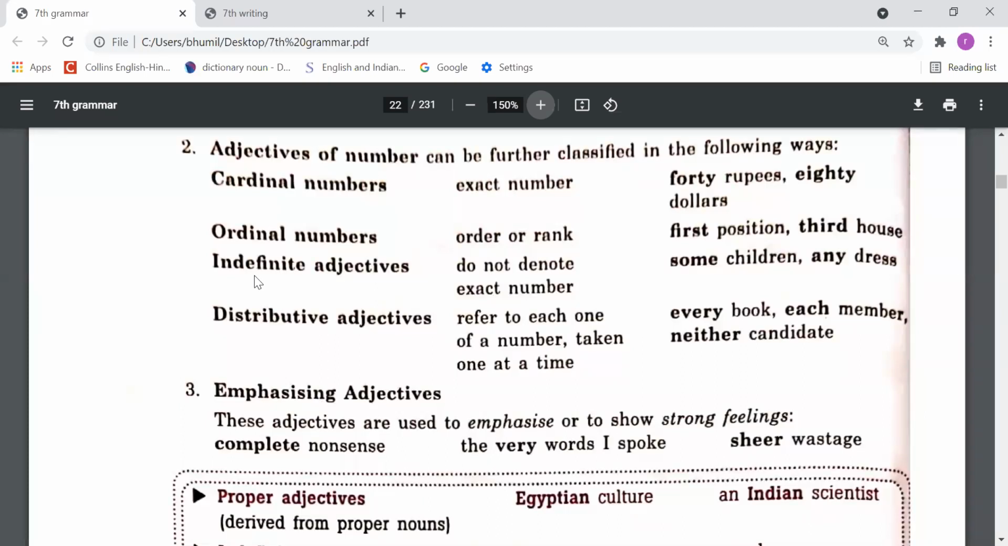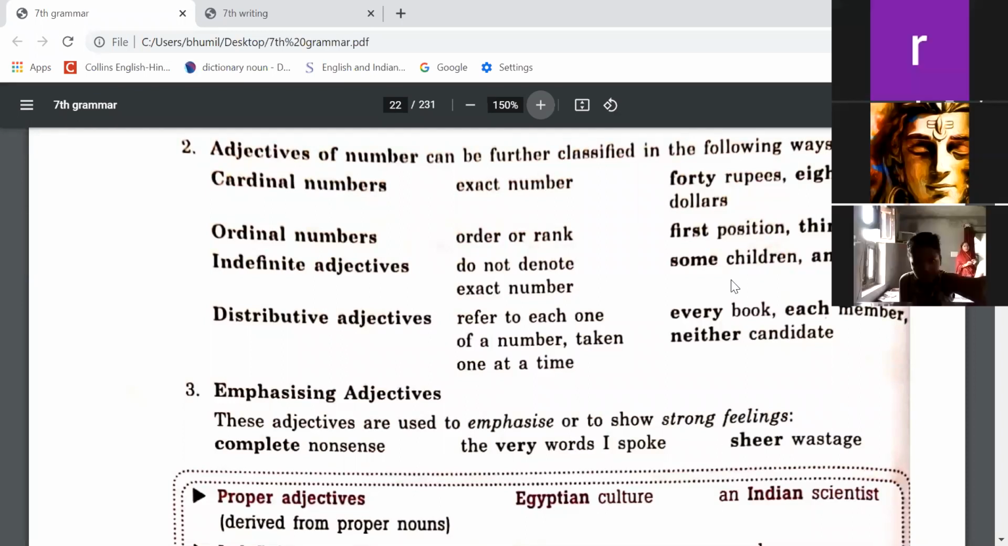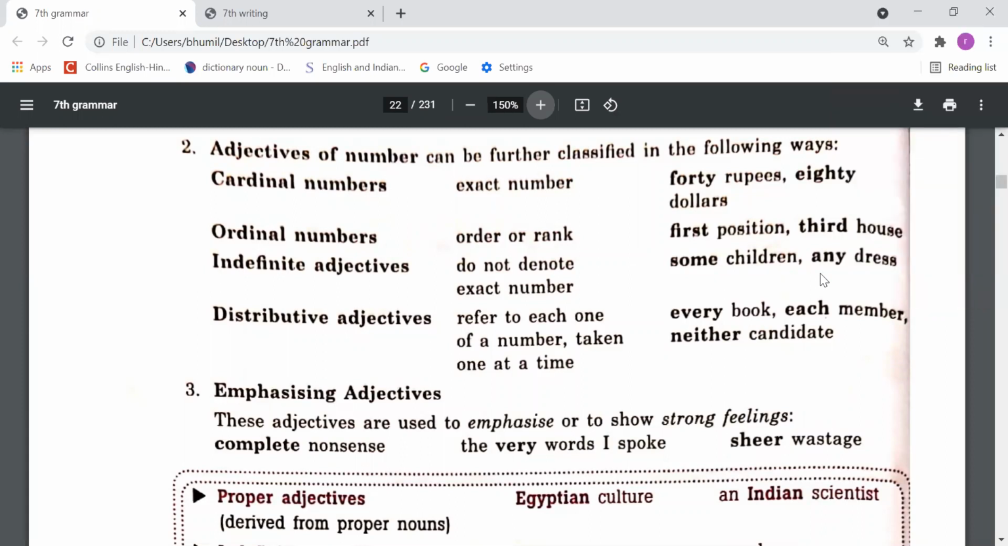Second is indefinite adjectives, which do not denote exact number. Indefinite adjectives don't tell the exact number. Like some children, I'm not telling how many children, I'm just giving the idea, that is indefinite adjectives. Some children, any dress. Next, distributive adjectives refer to each one of a number taken one at a time. So when we talk about each one of a number, in that case we need to use distributive adjectives like every, each, neither, either. So these four words are called distributive adjectives: every, each, neither, either.